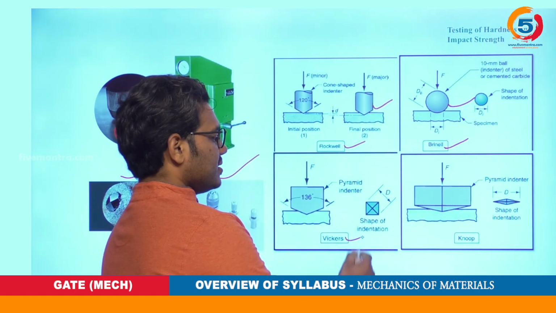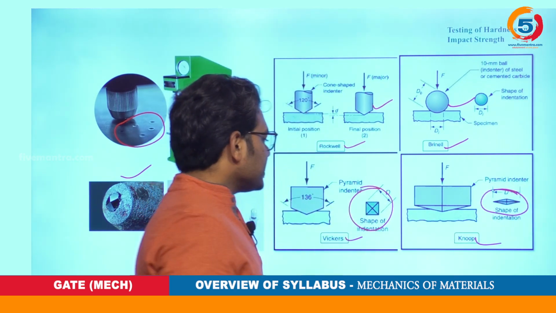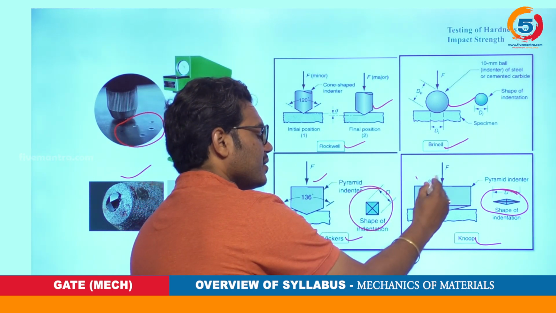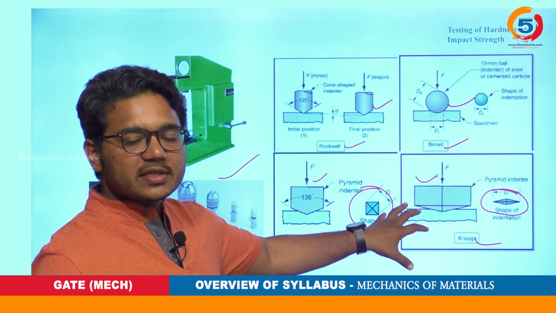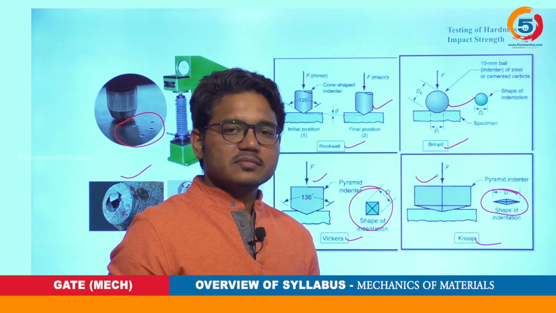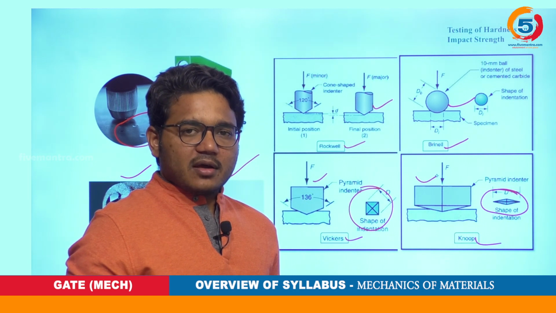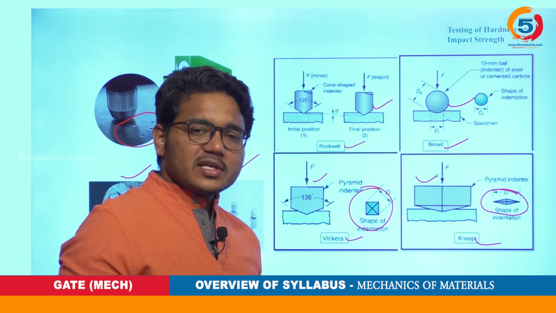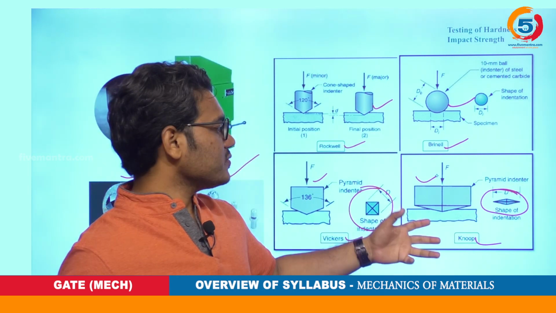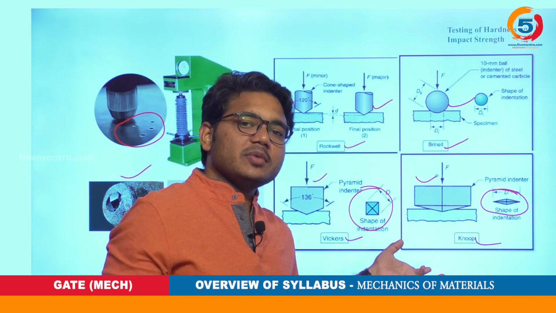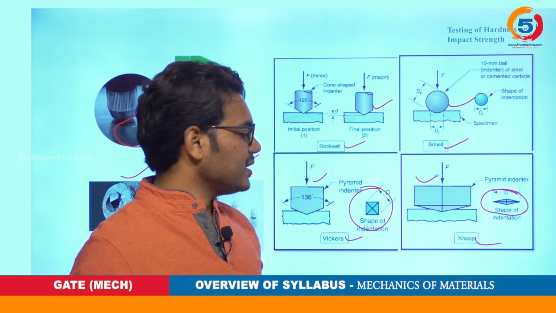and the Vickers hardness test, Knoop hardness test, what kind of indenters we are using, and what types of indentation you are getting. Based on this indentation, we will be discussing the definitions of various strength aspects, which is called material properties. But here, hardness is the resistance to indentation. So if you are getting more indentation, then we are working on some ductile material, not so hard a material, isn't it?